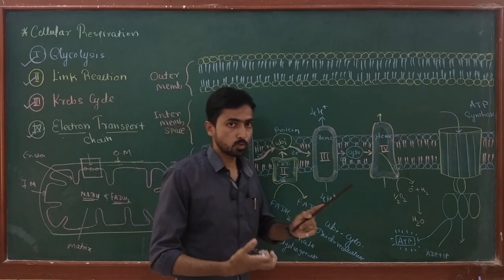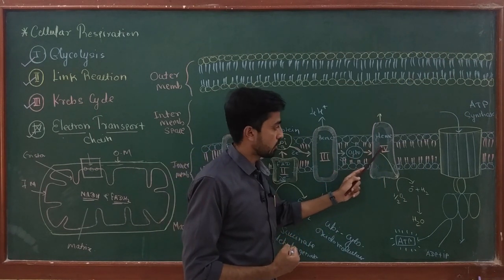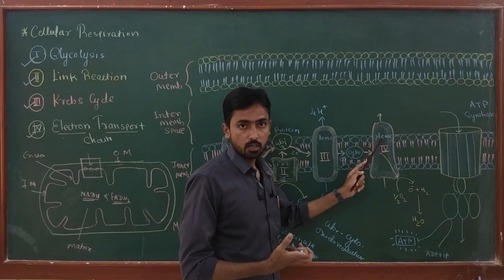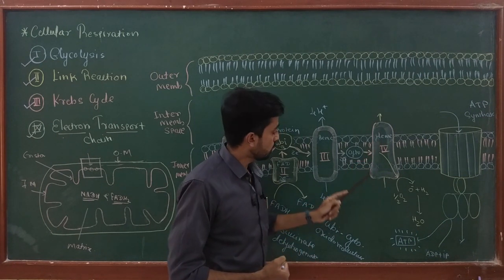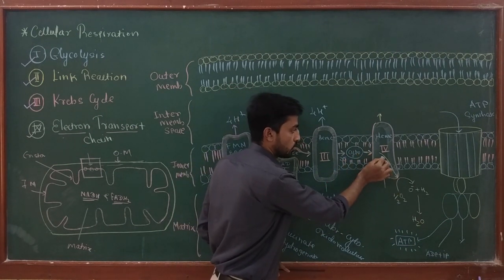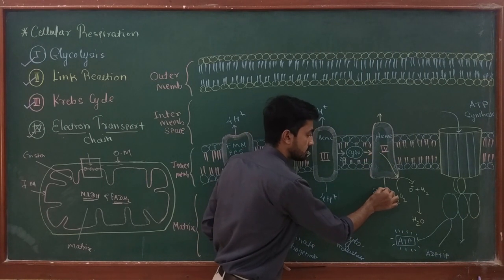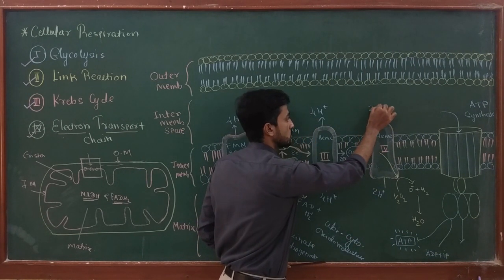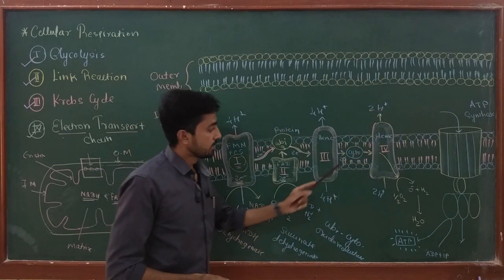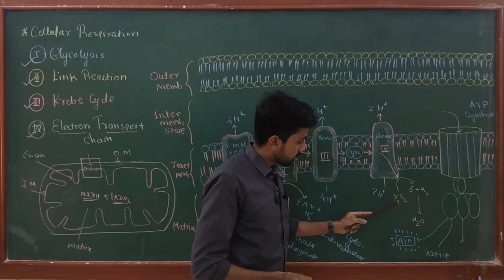Now someone has to take electrons from cytochrome C, and that function is played by complex number 4. This complex also has a number of prosthetic heme groups. When the electrons from cytochrome C are transferred through complex number 4, this complex pumps 2 H plus from the matrix to the intermembrane space, and finally the electrons are given to molecular oxygen.